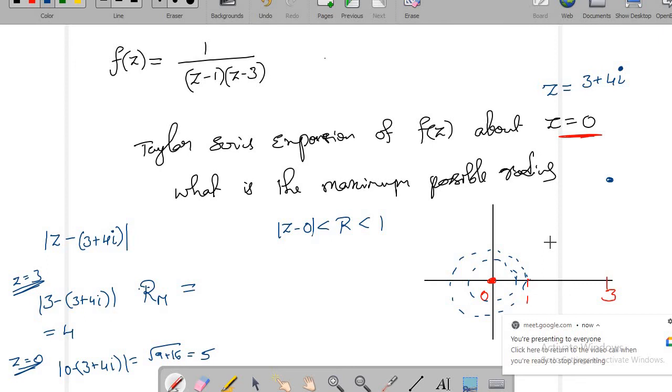Yes, sir. 4, sir. Only 4, right? If I take 4, then 1 will not come, 3 will not come. You take any number which is less than 4.